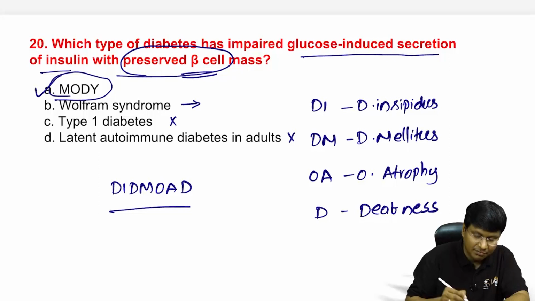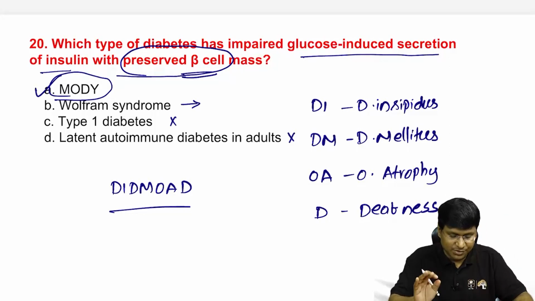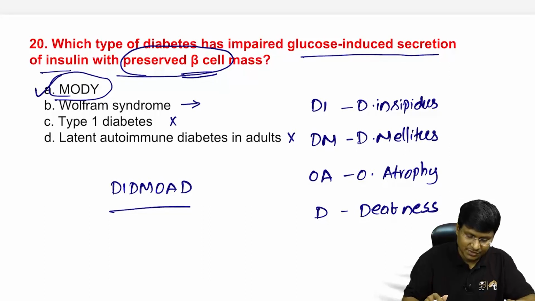Whereas in case of MODY, maturity onset diabetes of young, it is impaired glucose induced insulin secretion with preserved beta cell mass, for which we are giving the sulfonylureas as the drug of choice. Right, next question.